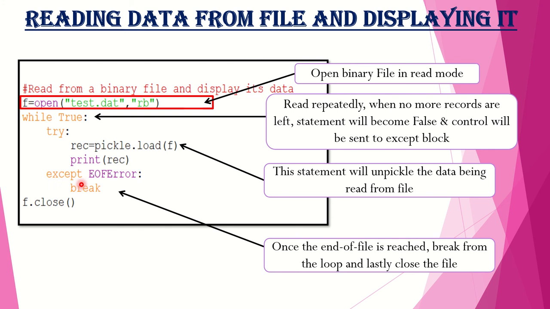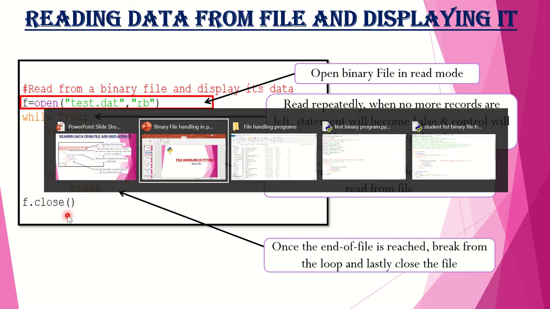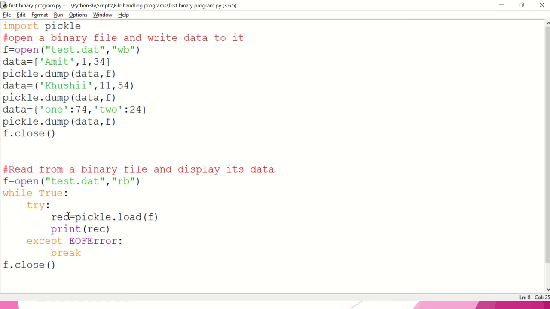In the except block, we give the break statement to break out of this loop, and then the last statement of course will be f dot close. Let us see how we run this file in IDLE. So in IDLE I have written the same program, and now I'm going to show how it runs.